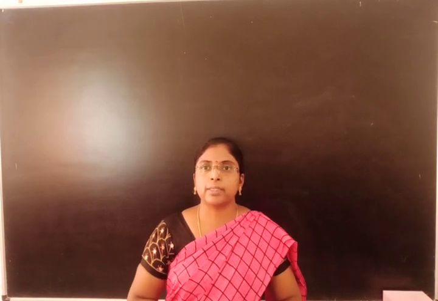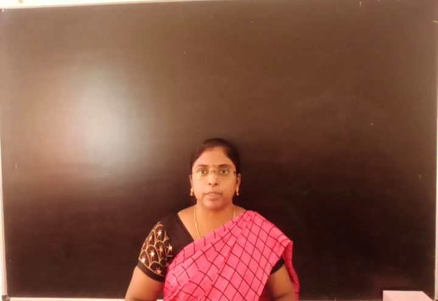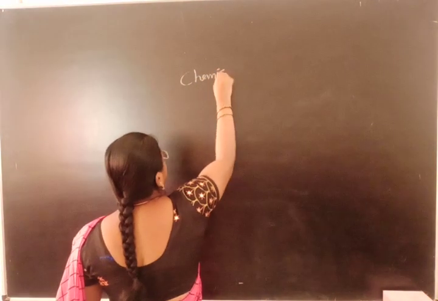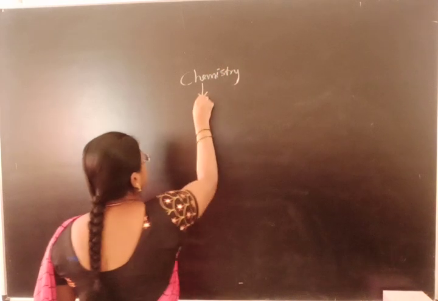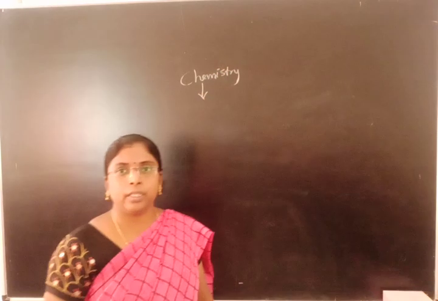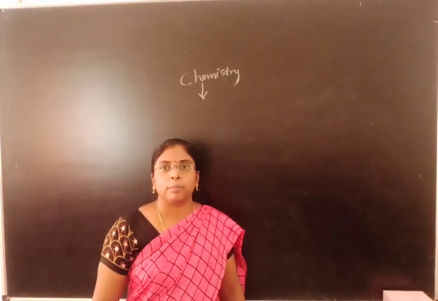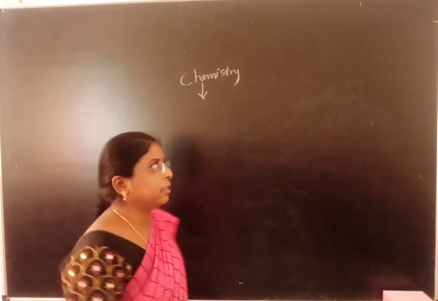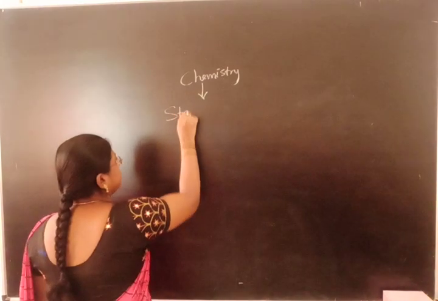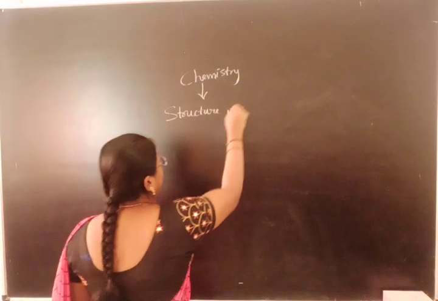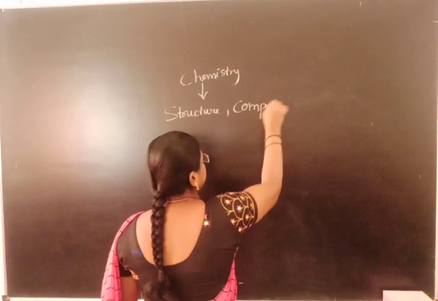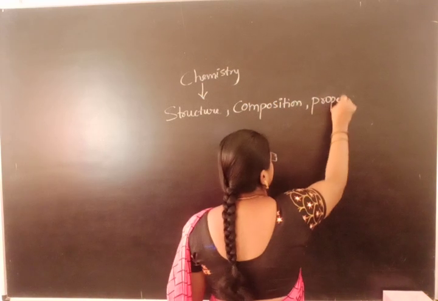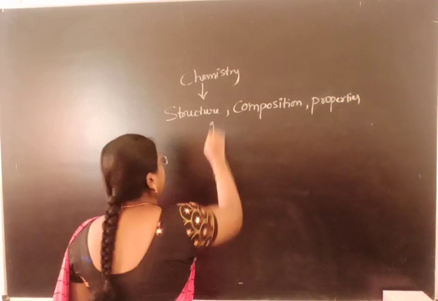Let us know what is chemistry, the definition of chemistry. Chemistry is a branch of science which deals with the structure, properties and composition of matter. It deals with the structure, composition and properties of matter.